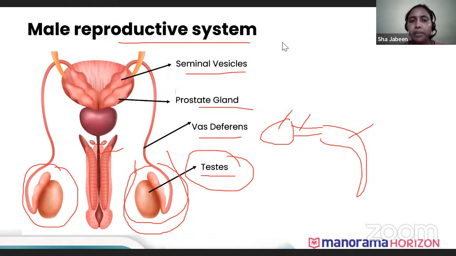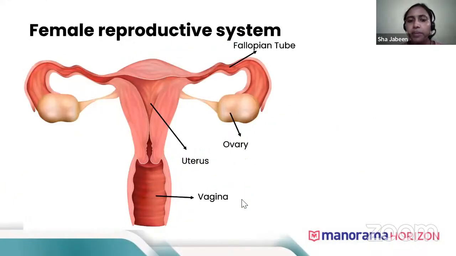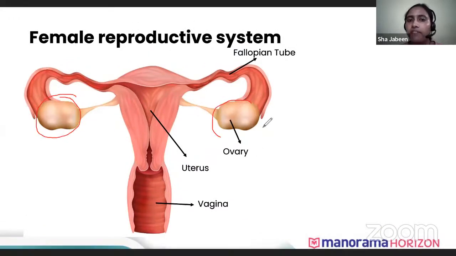Then we have the female reproductive structure. Like the testes, females have 2 ovaries. Testes were 2, similarly ovaries are also 2, and they are located near the lower abdomen region, below the intestines, at the end of the abdomen.